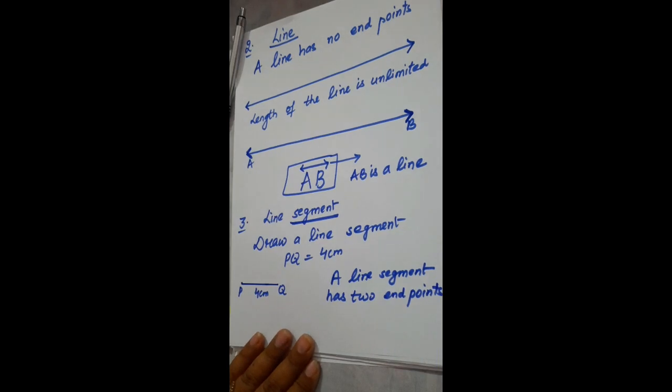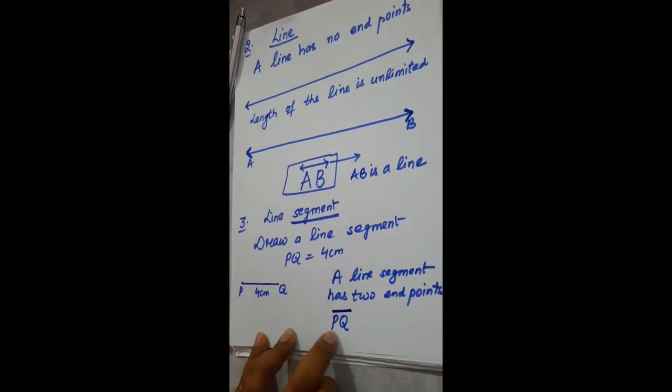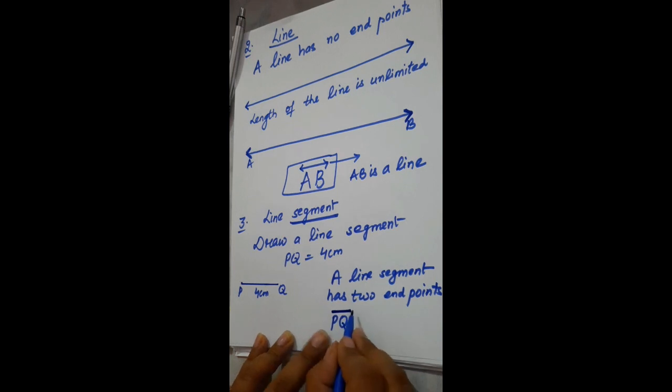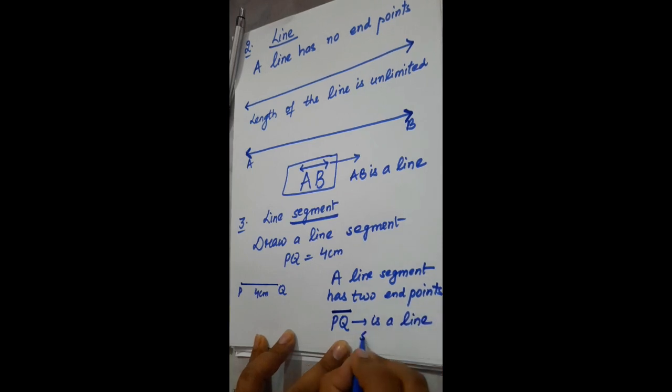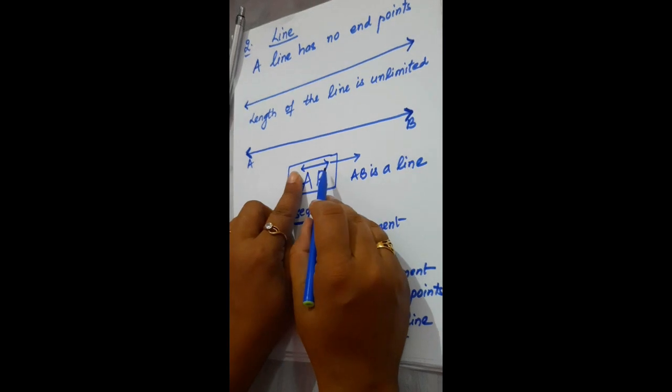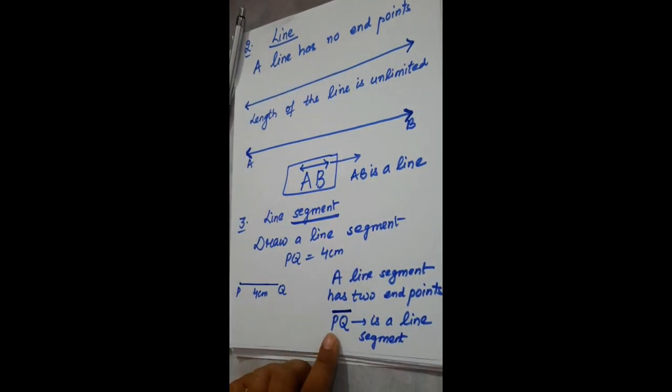Now if I have to write PQ like this, this is the symbol of a line segment. This symbol indicates that PQ is a line segment. If there are arrows at both ends, then this is a line. If there is no such arrow, it represents a line segment.